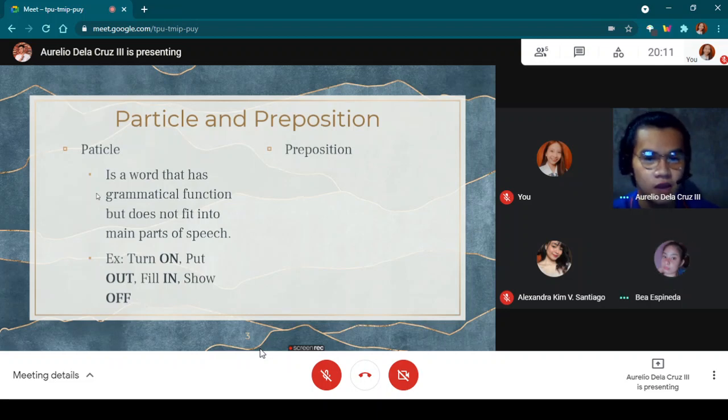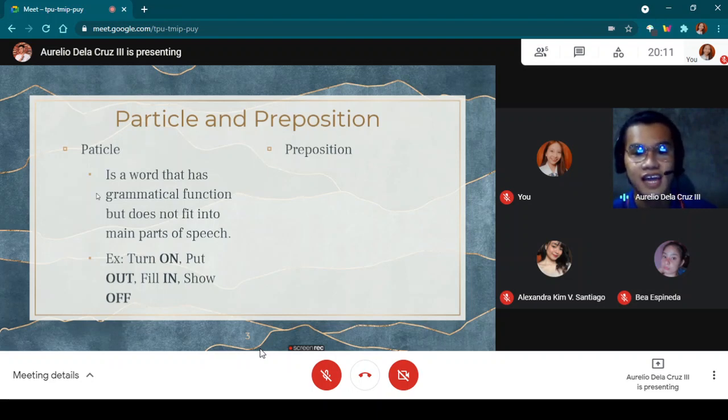Spinetta, please. A particle is a word that has a grammatical function but does not fit into the main parts of speech. Example: turn on, put out, fill in, show off. Okay, in the examples, the highlighted words are on, out, in, off.